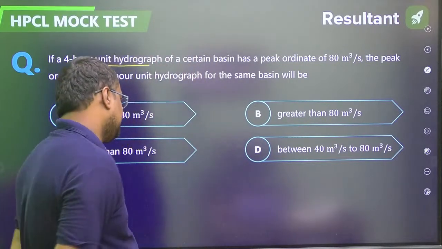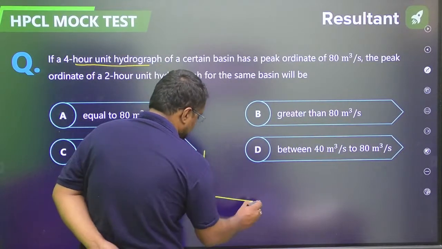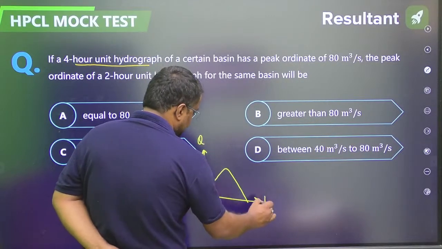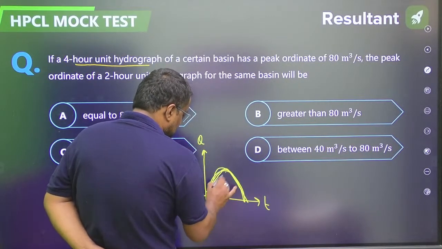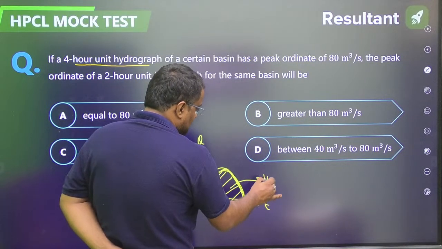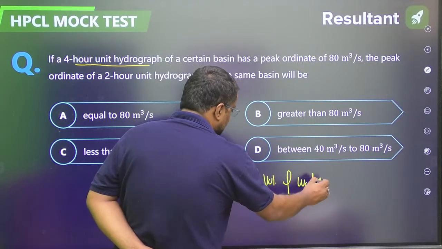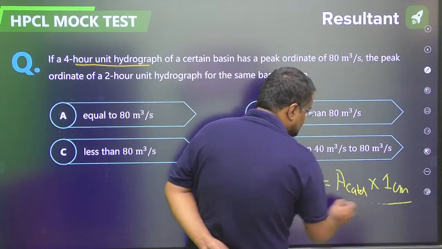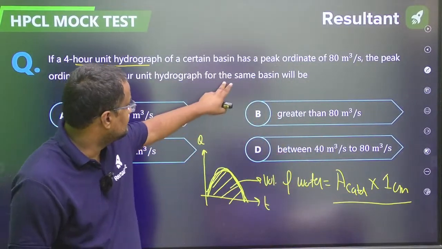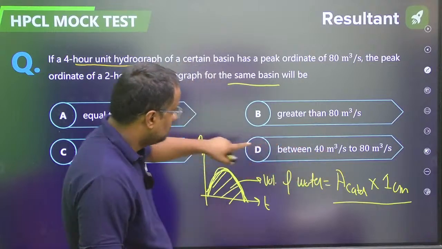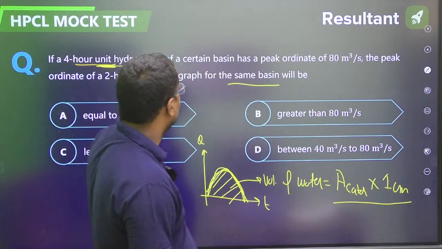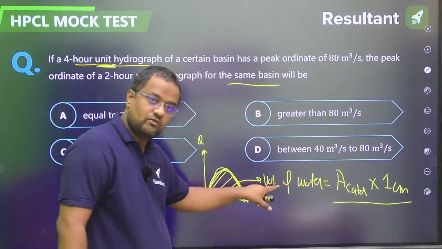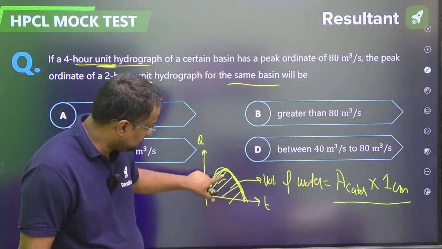Not getting? See, second way of teaching you this. If this is Q and time, and this can be a curve also, what is this? This is volume of water: area of catchment into 1 centimeter in proper units. This will be same. Basin is same, so area same. 1 centimeter, both are unit, so both are 1 centimeter. So the volume of water will be same because area same, depth same.